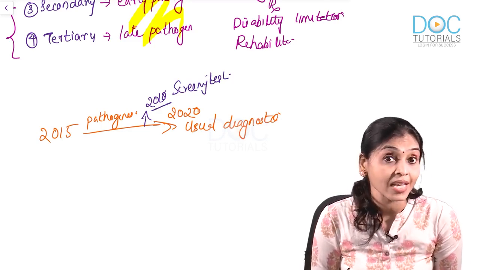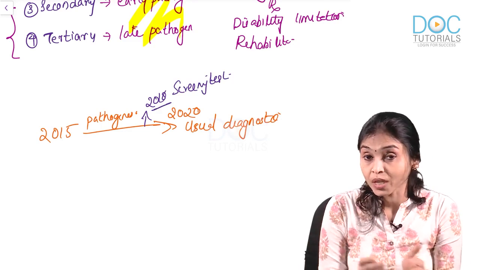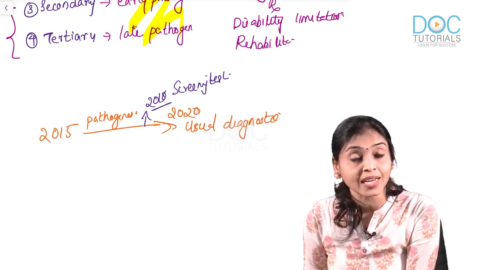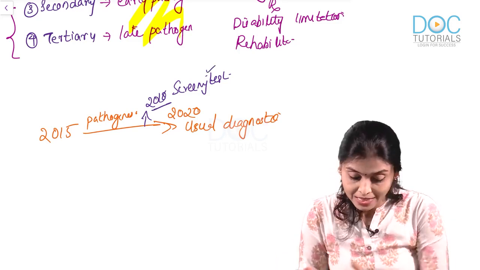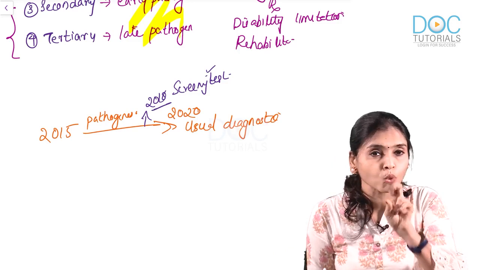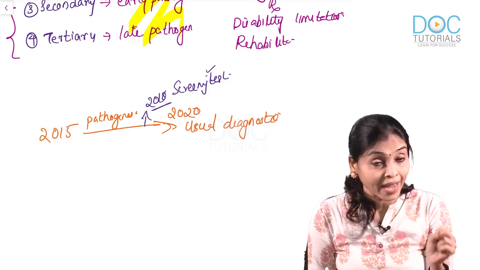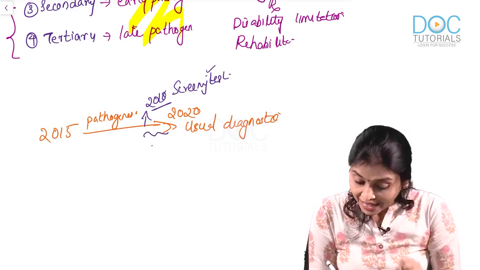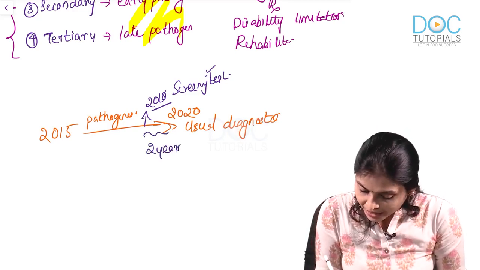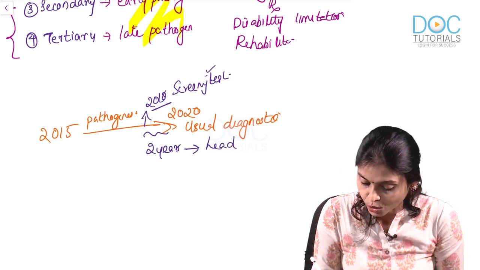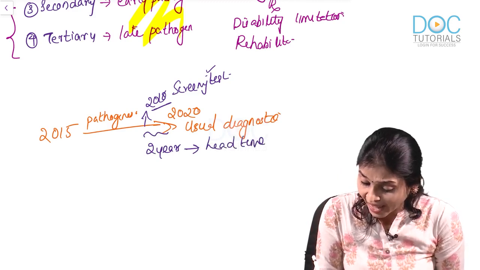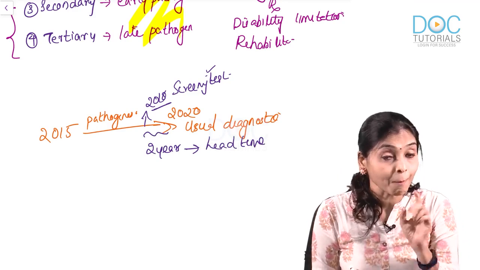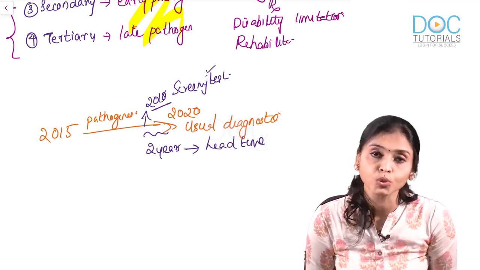So, how many years before the usual diagnostic test are you picking up your disease using the screening test? 2 years. So, 2 years ahead of the usual diagnostic test, your screening test could pick the disease, right? So, these 2 years you call the lead time. That is the extra advantage that you gained by your screening test over the usual diagnostic test.